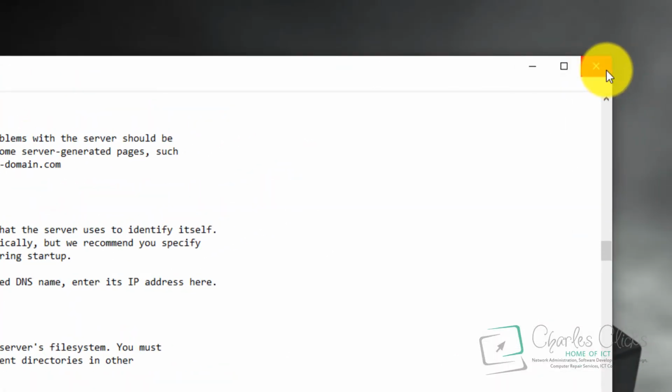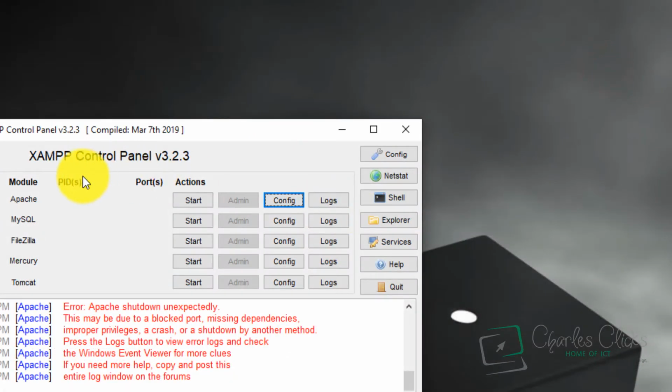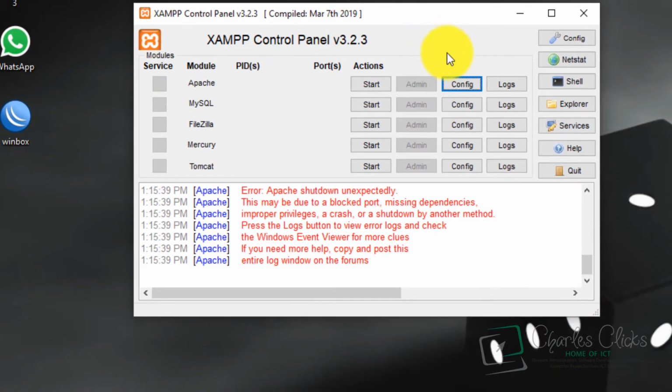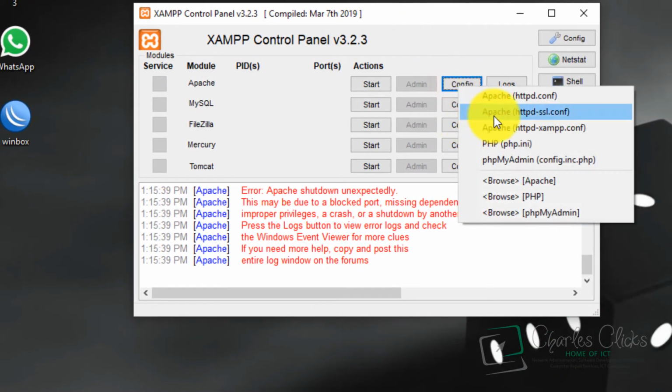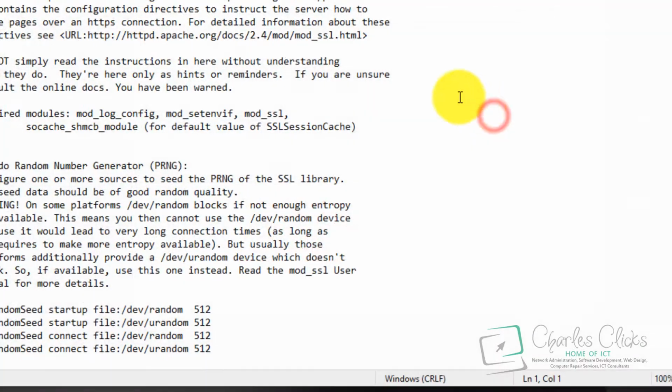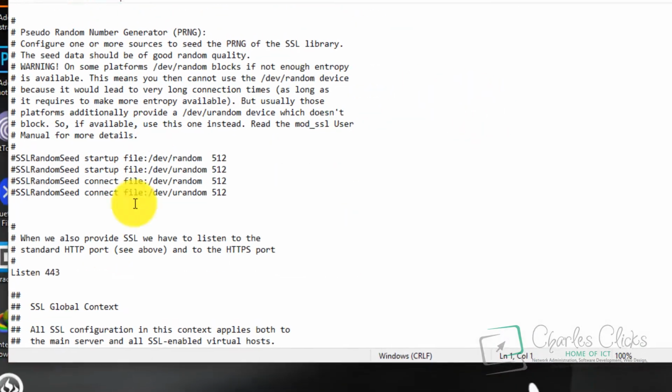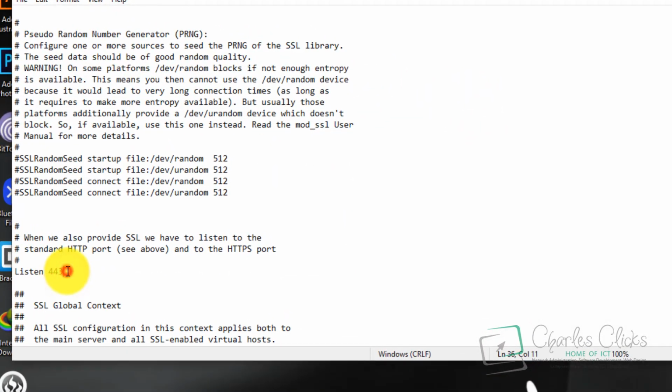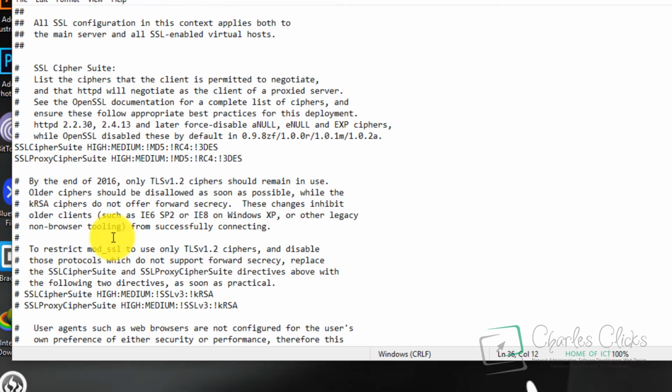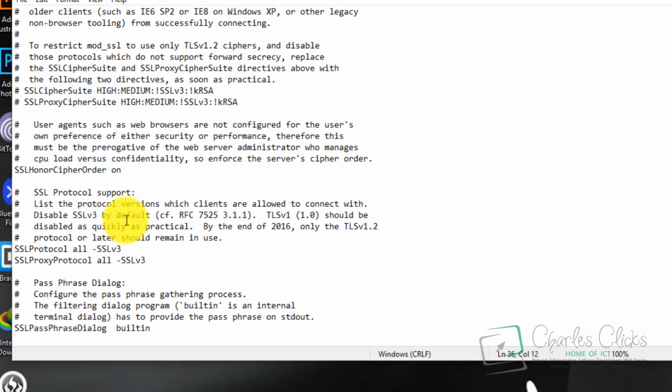We come back to our XAMPP control panel again. Click on config. We go to Apache httpd-ssl.conf, and we go to Listen. Here is 443. You can make it 4433. And we come over here. We go to virtual host.